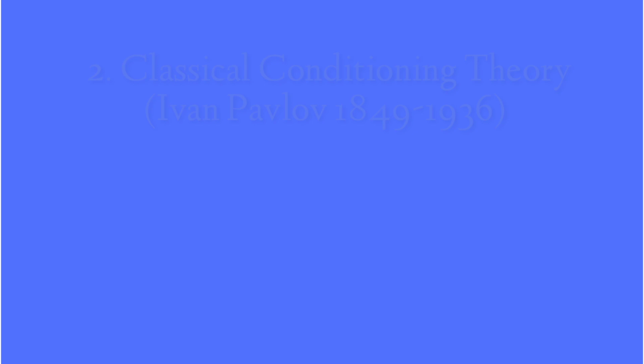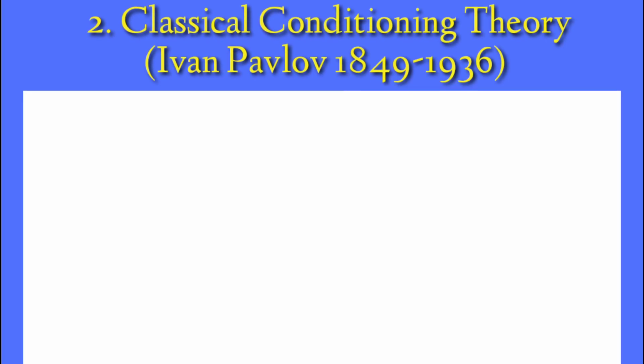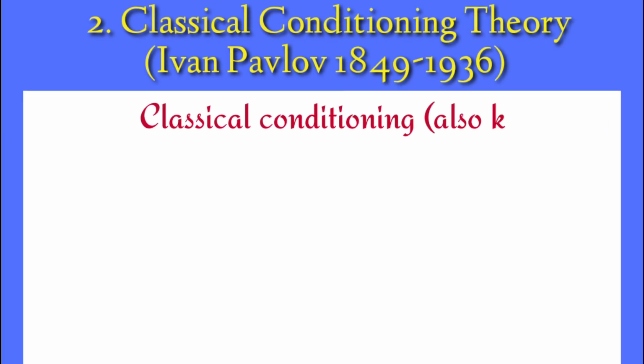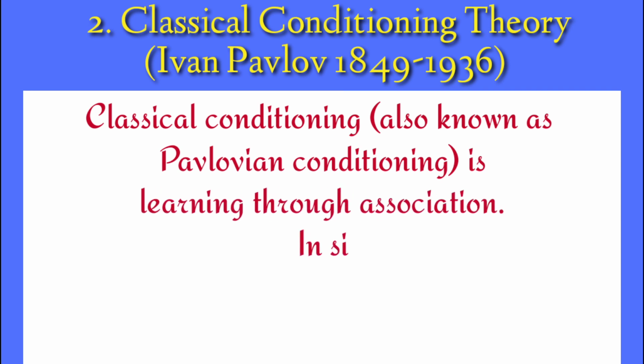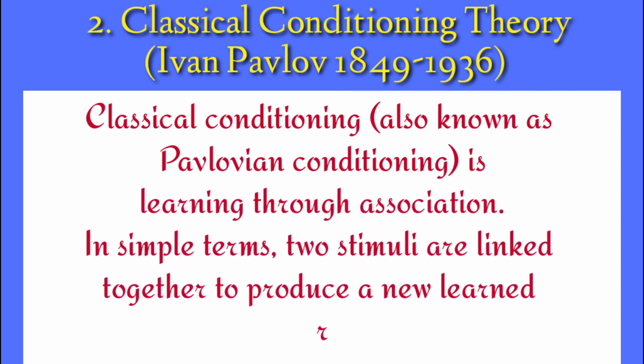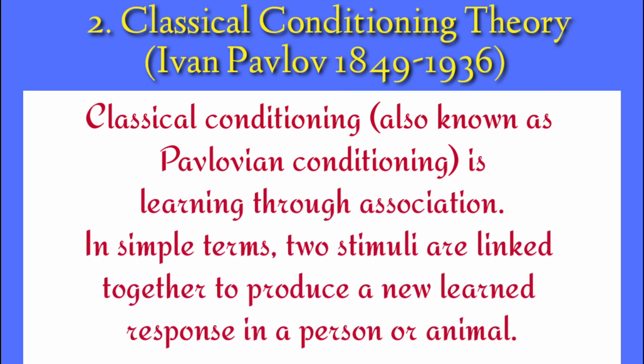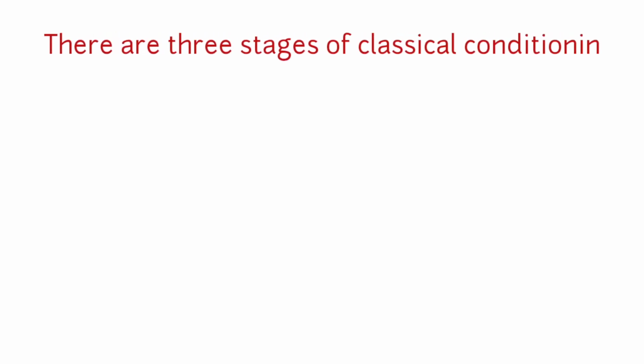So next theory is classical conditioning theory by Ivan Pavlov. Classical conditioning, also known as Pavlovian conditioning, is learning through association. In simple terms, two stimuli are linked together to produce a new learned response in a person or animal. There are three stages of classical conditioning.